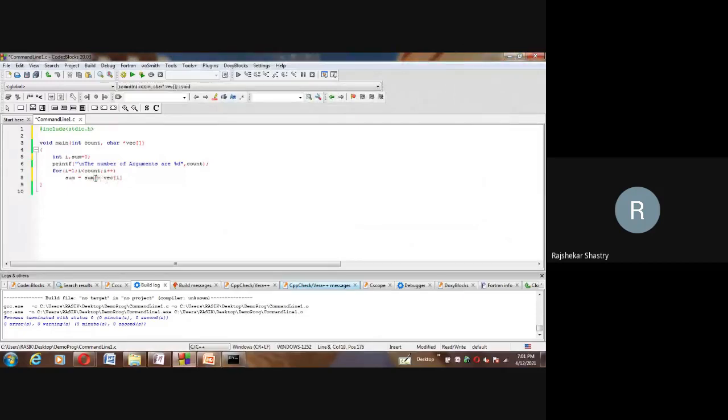But where is the problem here? Of course, VEC of I is quite enough. VEC of I is nothing but, initially I is 1. So VEC of 1 is nothing but, in that array, the first element, not the 0th element, because the 0th element is your program. So the first element, and then I will be incremented, it will become 2. So that is VEC of 2, which means the second argument. Likewise it will continue until count. Now where is the problem in this statement?